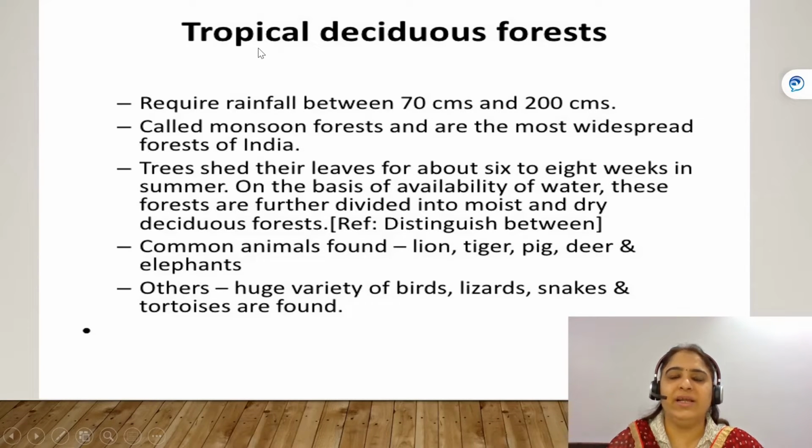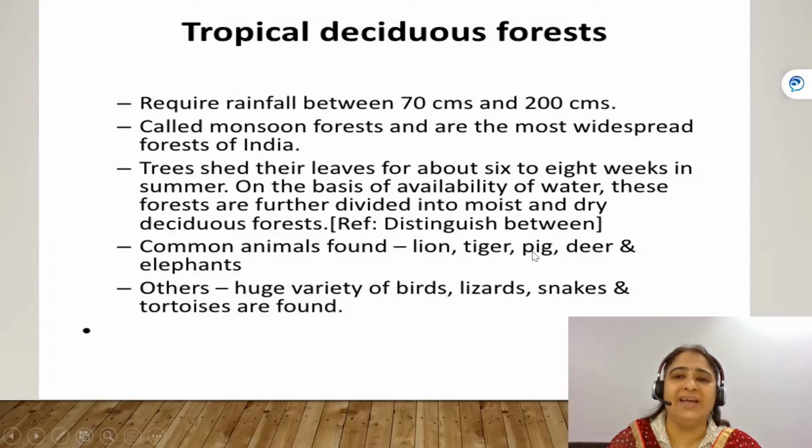So, the next kind of vegetation is tropical deciduous forest. These are the forests which require rainfall between 70 centimeters to 200 centimeters. These forests are also called monsoon forests, and they are the most widespread forests in our country. They have trees which shed leaves for around 6 to 8 weeks in the season of summer.